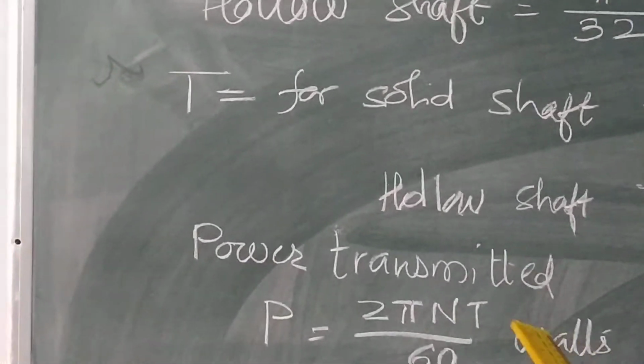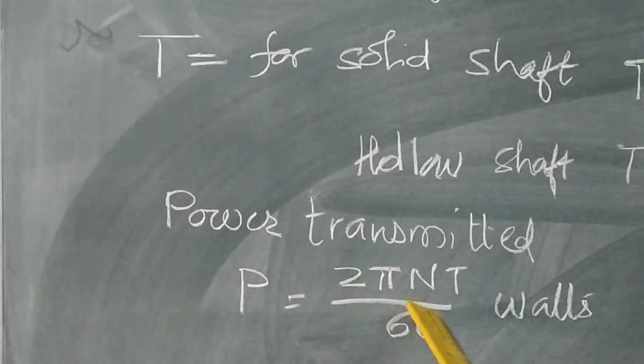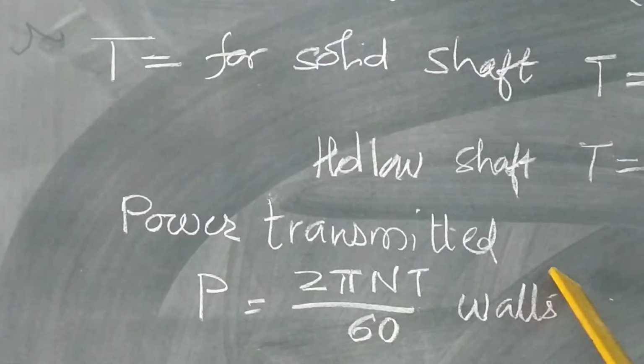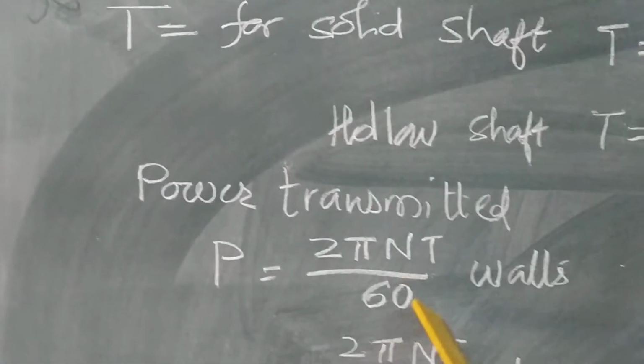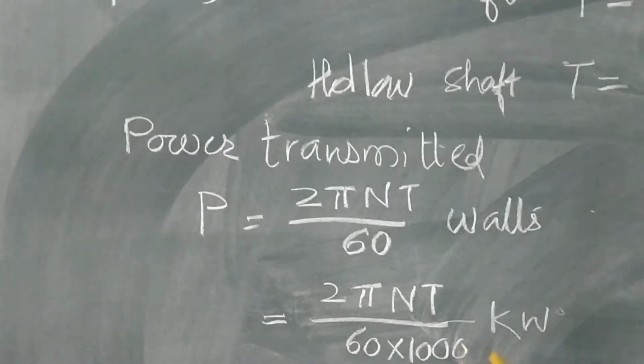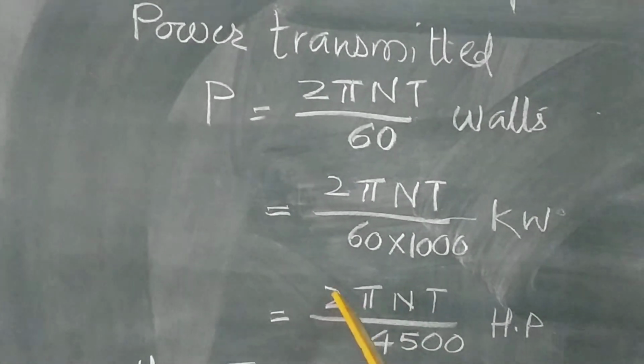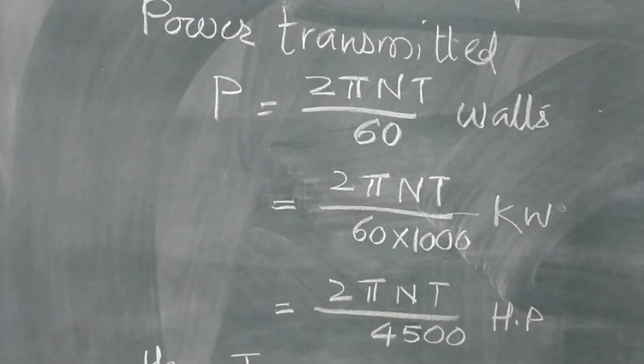Now, power transmitted, P is 2 pi N T by 60. You have earlier learned this formula. It is in watts. If in kilowatts, we have to divide by 1000. So, 2 pi N T by 60 into 1000 is in kilowatt. If in horsepower, then 2 pi N T upon 4500.